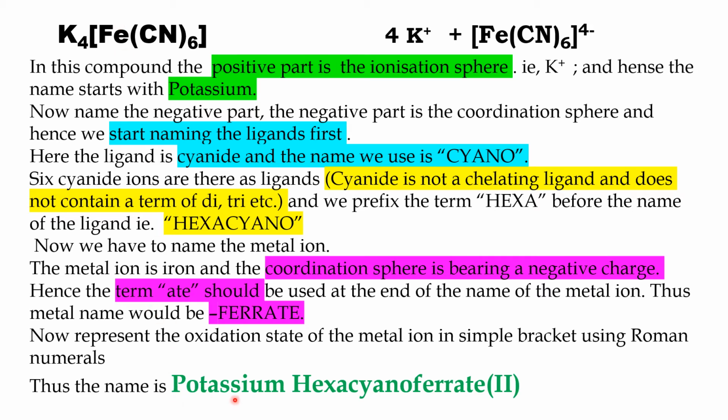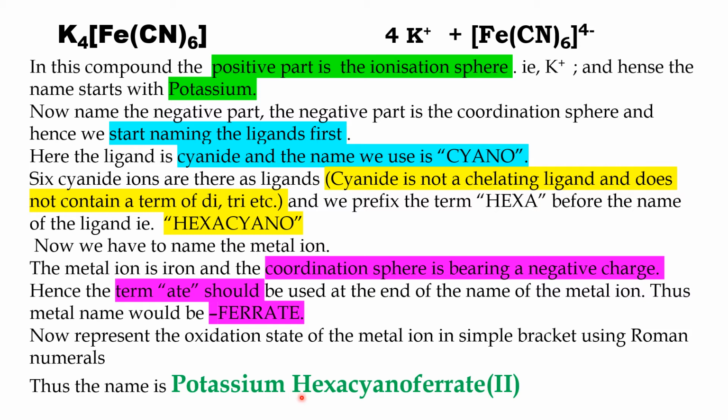Hence potassium hexacyanoferrate 2. Now see here, when I am writing this particular name, you just see potassium is the ionization sphere and there is a gap. This is the coordination sphere and there is no gap within hexacyanoferrate or between the oxidation state.